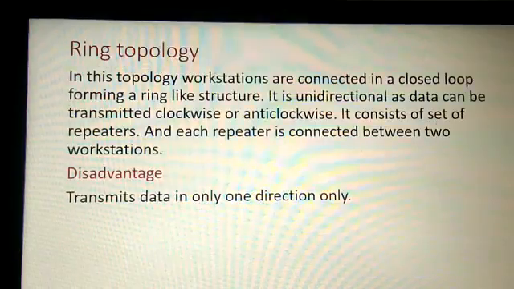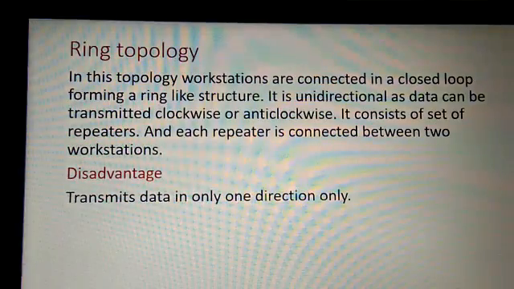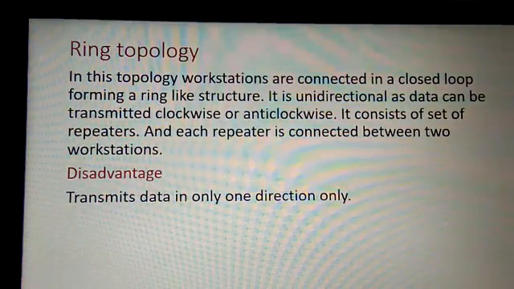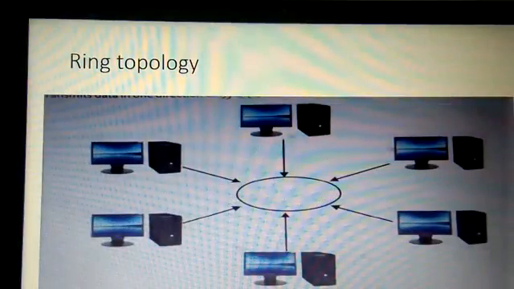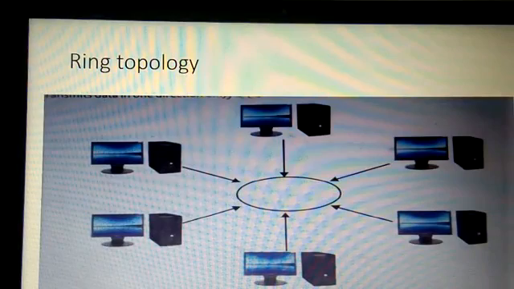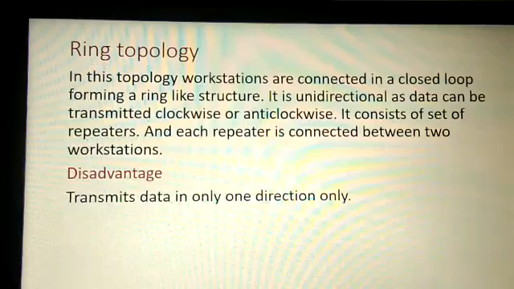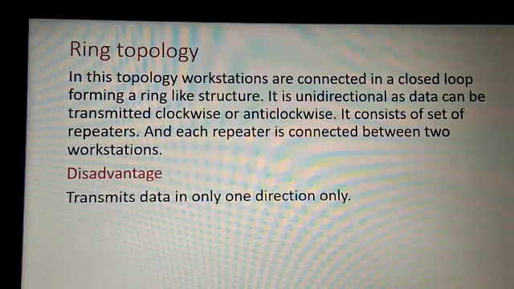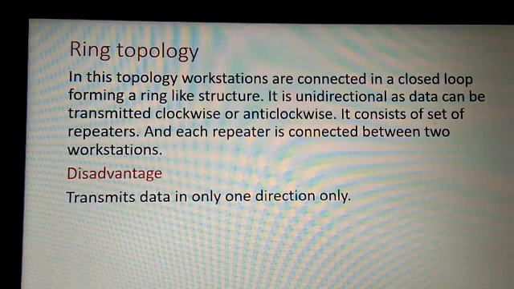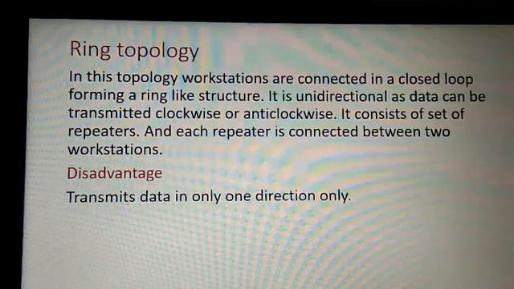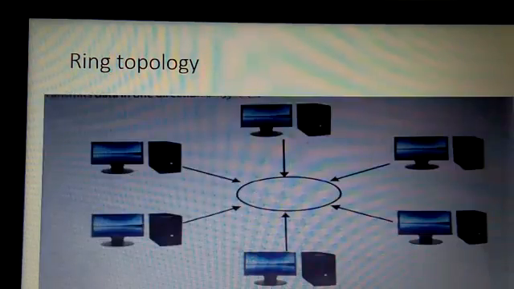Now the last one is the ring topology. As the name says, here the workstations are connected in a closed loop forming a ring-like structure. It is unidirectional, as data can be transmitted either clockwise or anti-clockwise. Here the network consists of a set of repeaters, and each repeater is connected between two workstations. It has a disadvantage that data transmits only in one direction, as it is unidirectional.